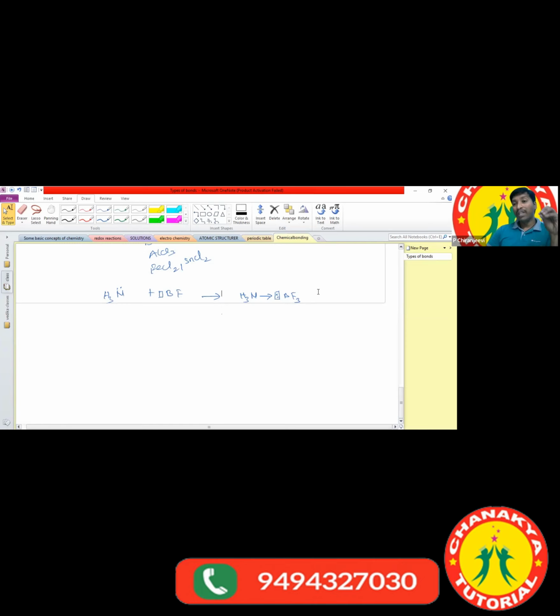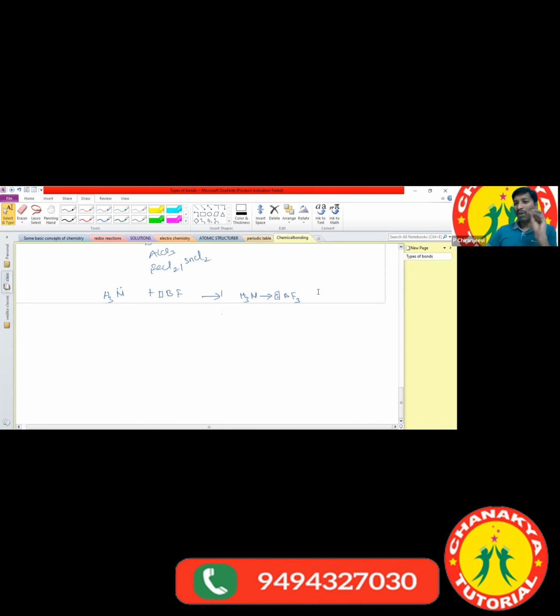Coordination covalent compounds have high melting points and boiling points compared with covalent compounds. Got the point here? Coordination covalent bond is also considered a covalent bond. Now we have clarity.